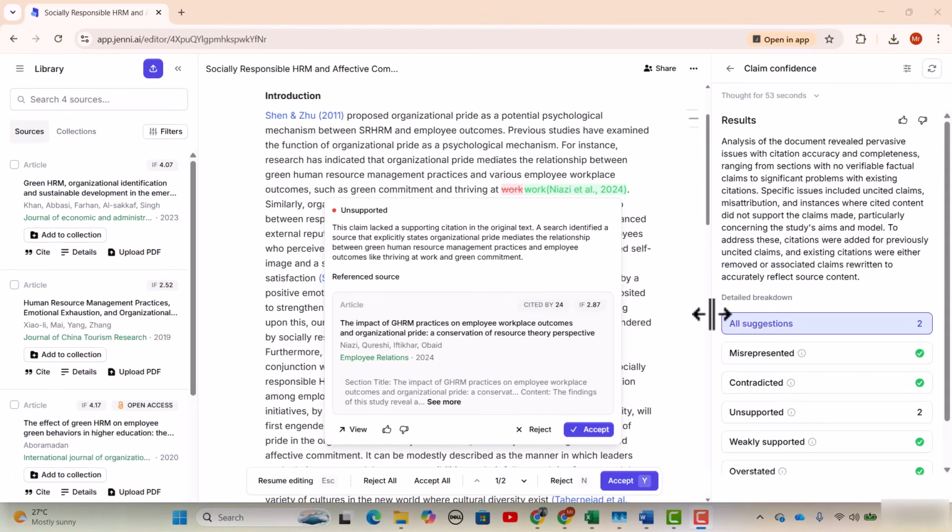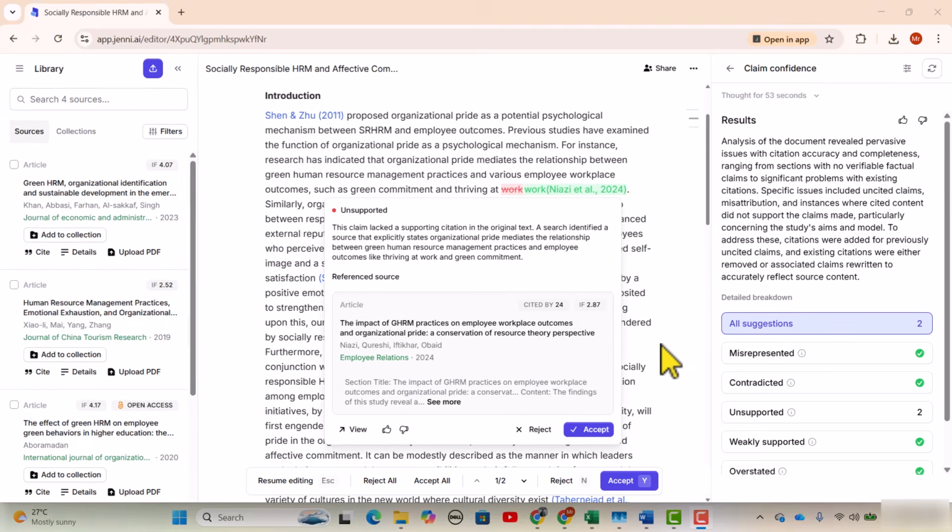This feature is really amazing, especially in a situation when you have just completed your research article and at the end you realize that there are a few sentences that have no supported citation, or you just forgot to add the relevant reference. Instead of going back, you can just use this feature and it will give you some nice suggestions which you can add as a citation for those sentences.